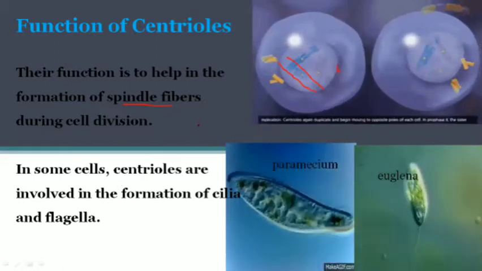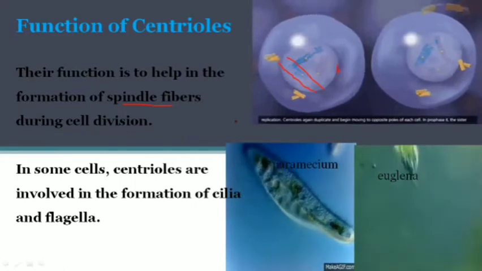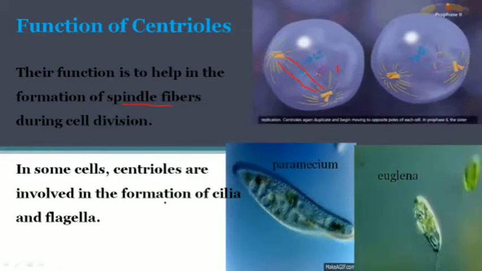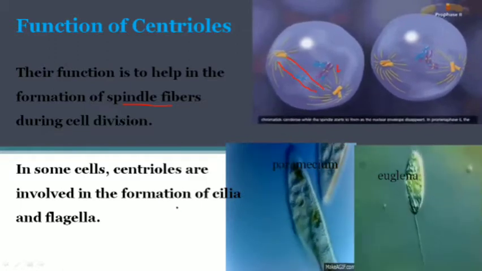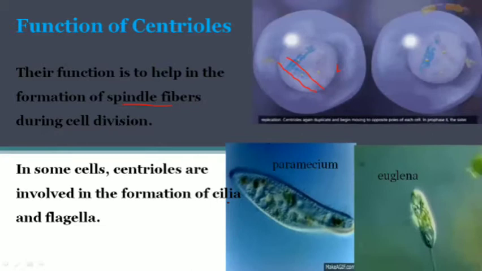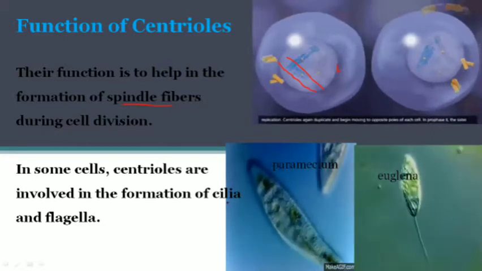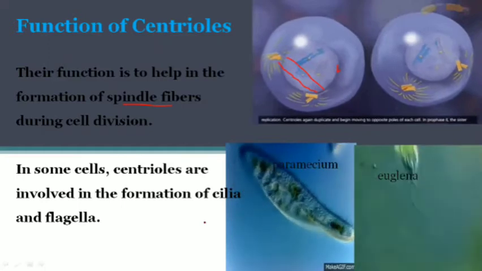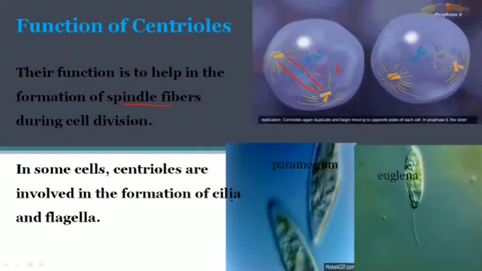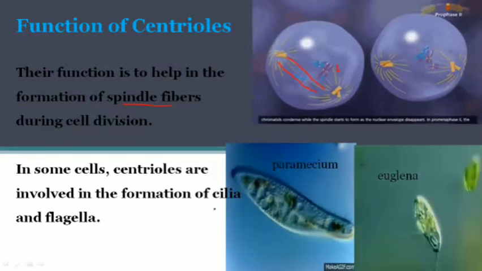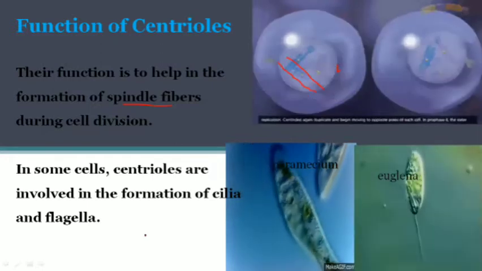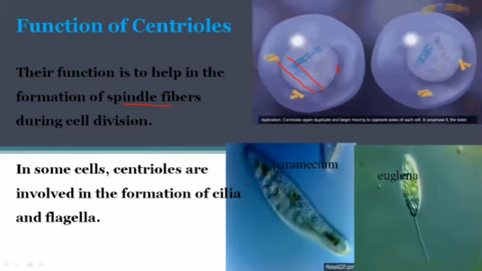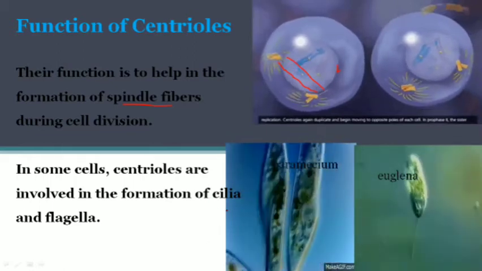Centrioles not only help in cell division, but they are also involved in the formation of cilia and flagella. What are cilia and flagella? I have mentioned them before when we saw the cytoskeleton. Cilia are very small hair-like structures which are present around any living creature.